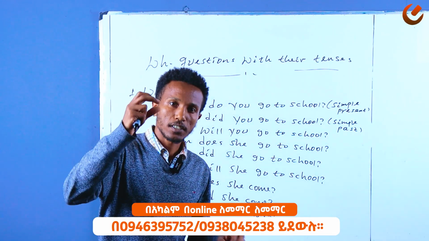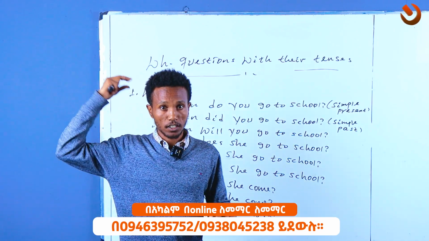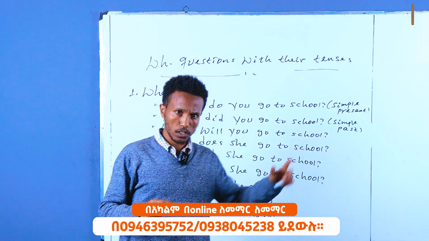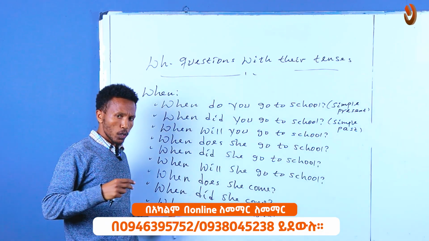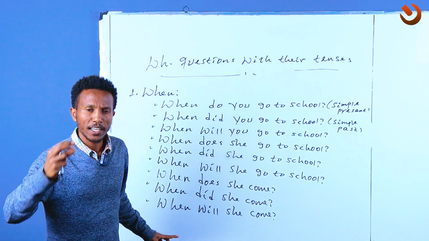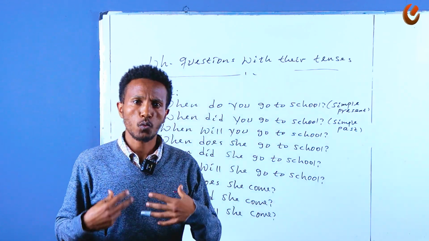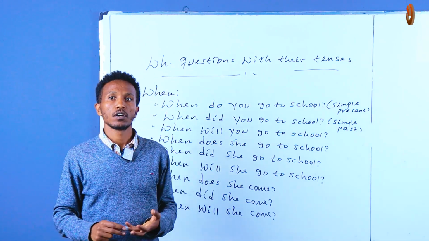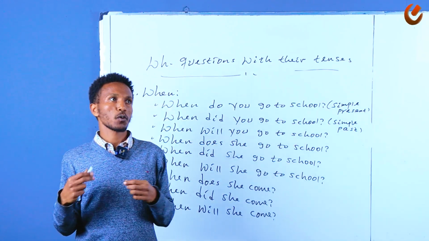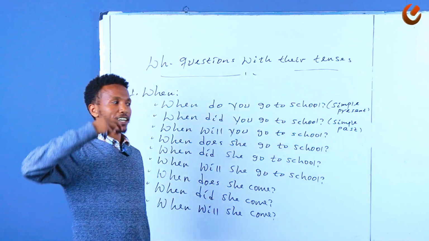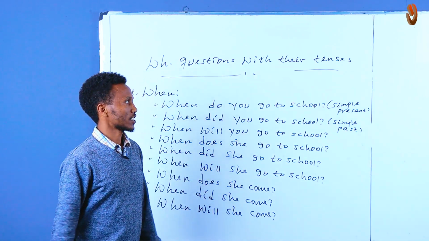When will she come? When will your sister come? My sister will come on Tuesday. My sister will come next week.